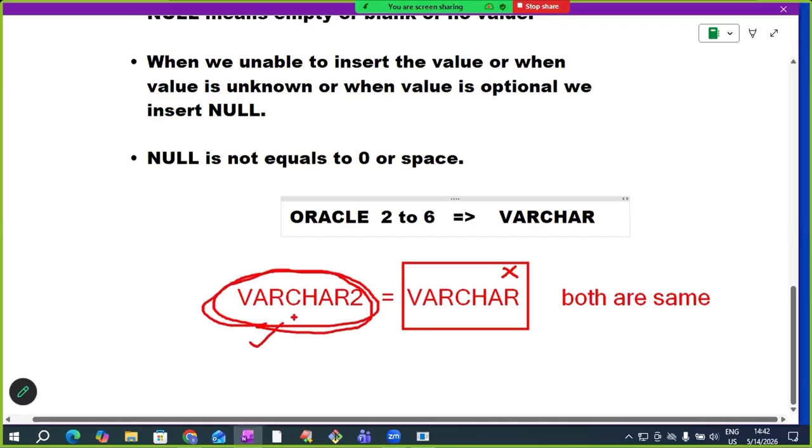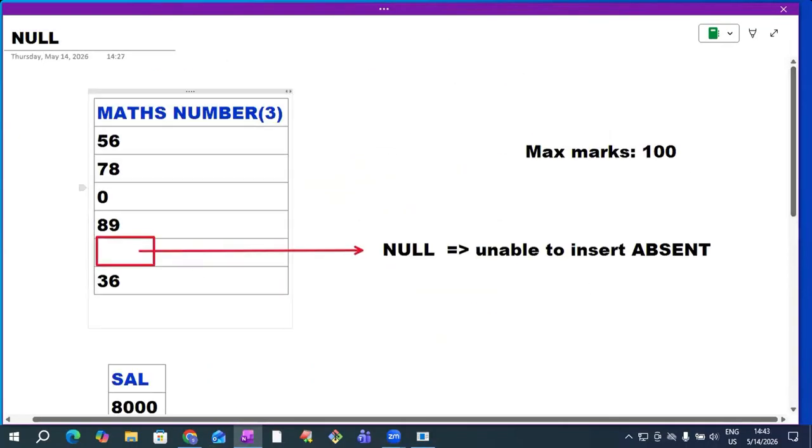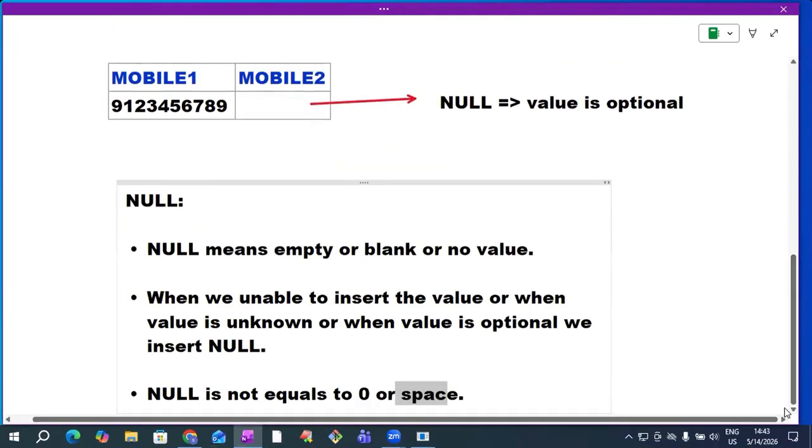So Oracle suggests always using VARCHAR2. When we are working with Oracle to hold variable-length characters, we use VARCHAR2. That is why we write 2 here. Null is not equal to 0 or space. In this example, 0 means the student attended the exam and got 0 marks. Null means absent. I am unable to insert an option here, so I am inserting null. Null is different, 0 is different, space is different.